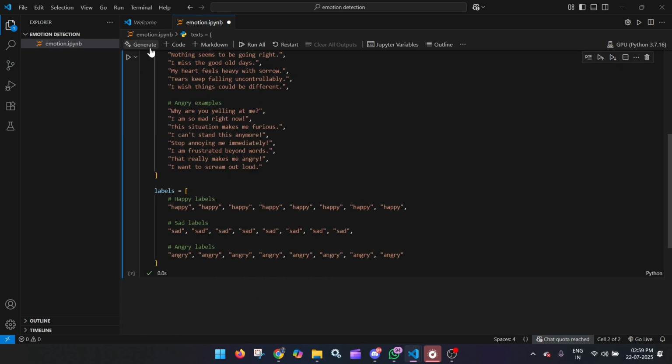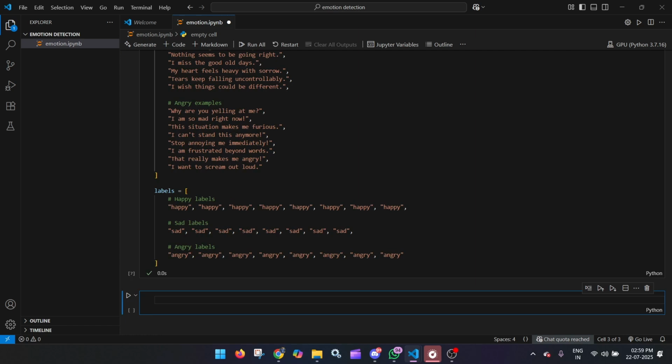Now we will take a code cell and label encode this. For that I will not use any label encoder, I will do it hands-on. So let's do it. We will just take label NP. Okay, there is a wrong thing which I have done over here, so let's fix this once.